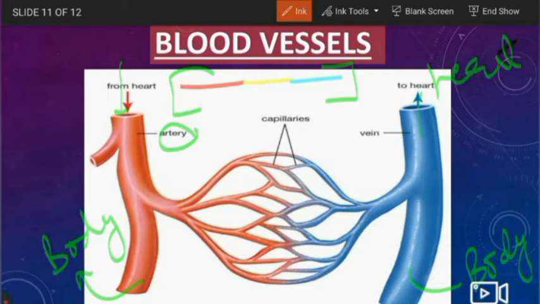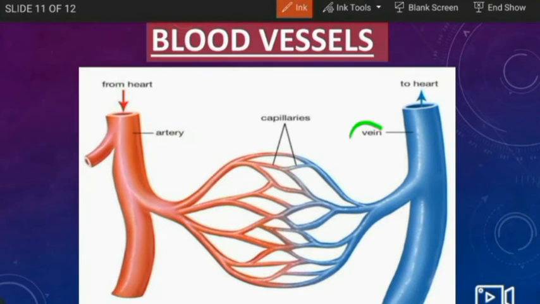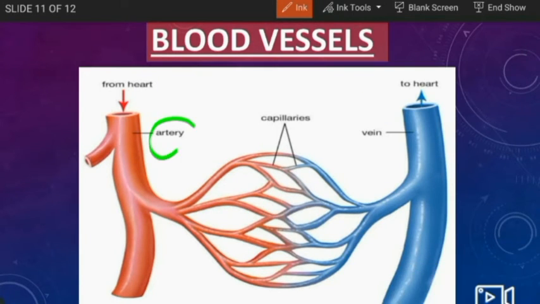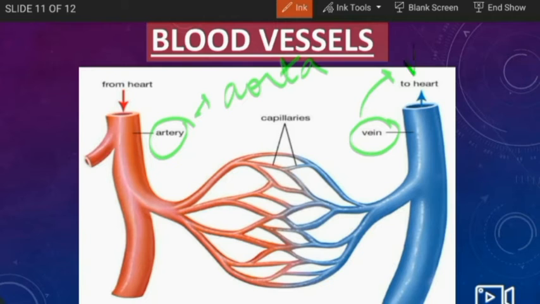And let me tell you that in veins, valves are also present, which ensure that the blood moves in only one direction. In arteries, there are no valves present because the blood which flows in them is under great pressure. And let me tell you that the longest artery in our body is the aorta, and the longest vein is the vena cava. It's again an important point to note down.